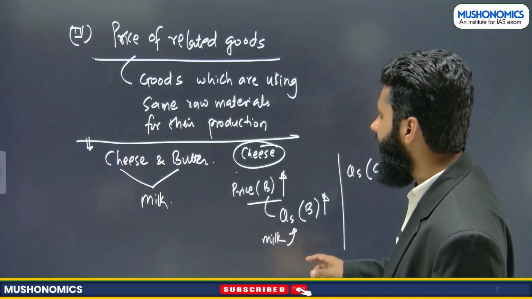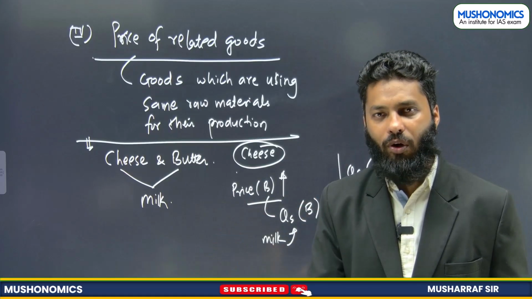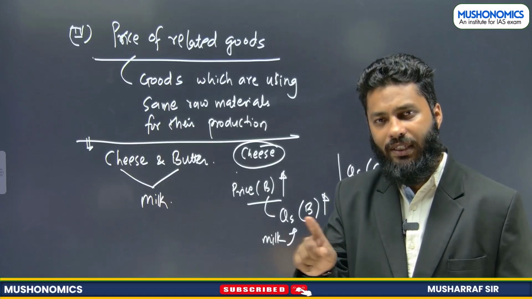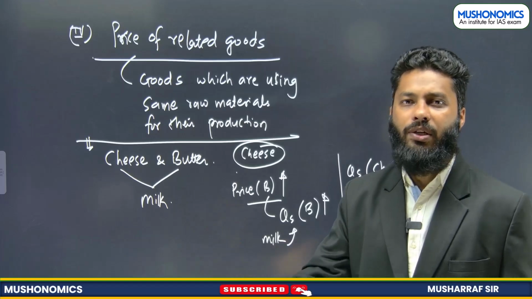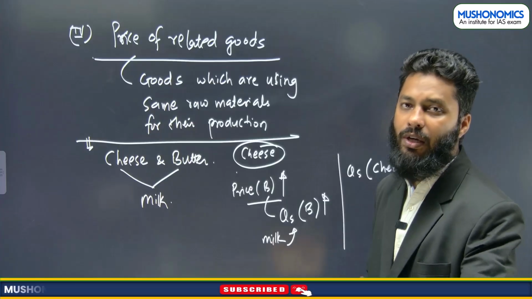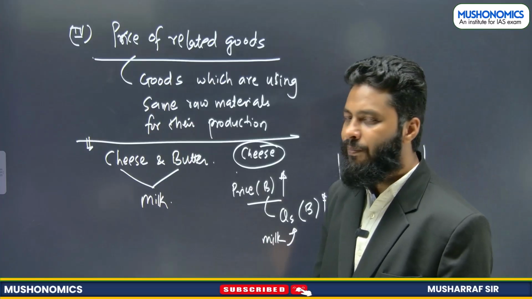Now we have already seen that when price is changing, movement will be along the curve. When quantity supply is changing because of factors other than price, then the supply curve will shift. If supply increases, it will shift towards the right. If supply decreases, it will shift towards the left, right? So I hope the idea is clear.